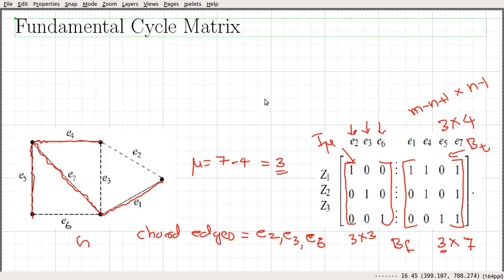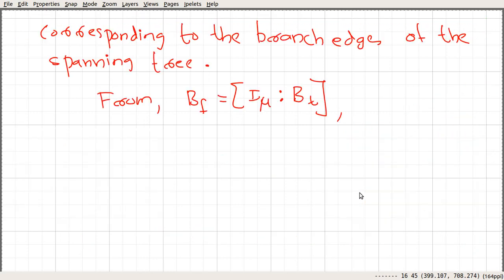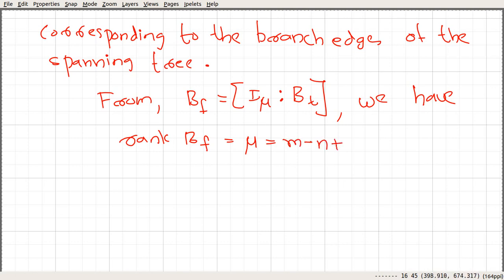From this example, the rank of this matrix will be equal to 3. So the rank of B sub f is exactly equal to the rank of this identity matrix, which is mu, equal to m minus n plus 1. This is the rank of B sub f.